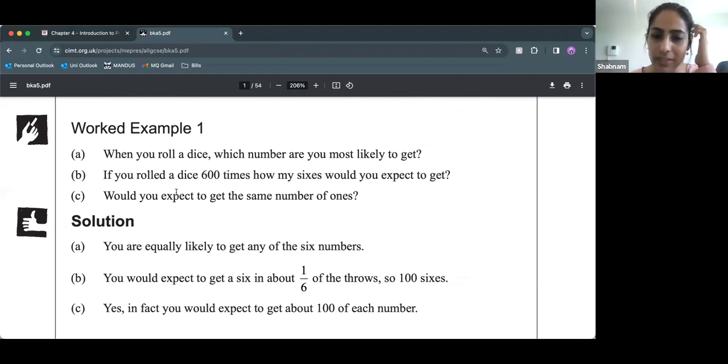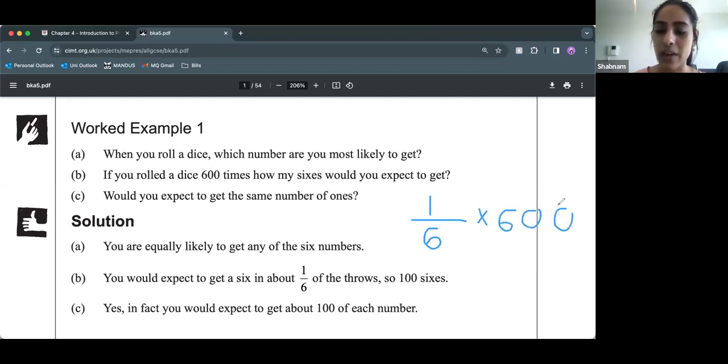Now, if you rolled a die 600 times, how many sixes would you expect to get? So now if we roll the die 600 times, well, what is the probability of getting 6? That's right, it's a 1 out of 6. So we just do 1 out of 6 times by 600. Here, let me note this down for us over here. And what was your favorite color again? It was blue, wasn't it? So let's use blue. So it's 1 over 6 times by 600 over here.